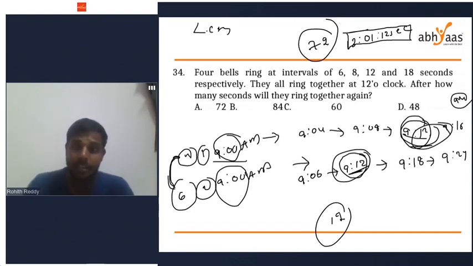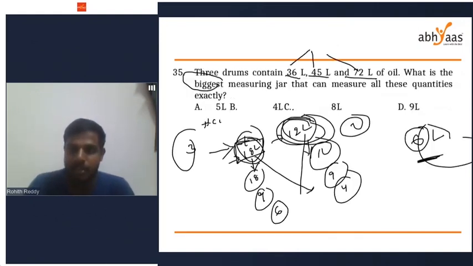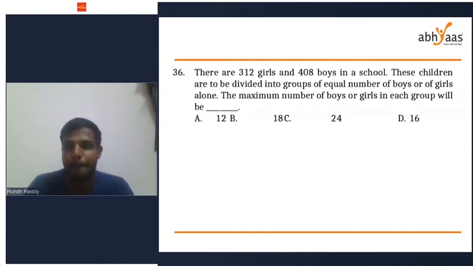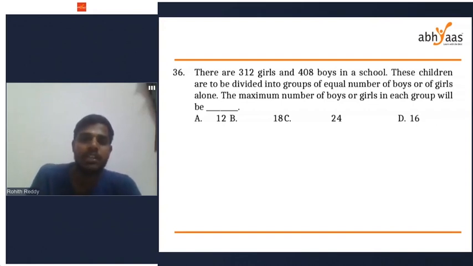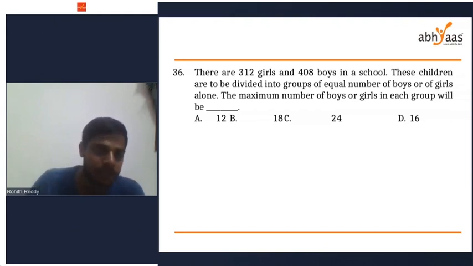But there is one question, question number 36. There are 312 girls and 408 boys in a school. These children are to be divided into groups of equal number of boys or girls. The maximum number of boys or girls in each group will be. I want an answer for this from everyone.